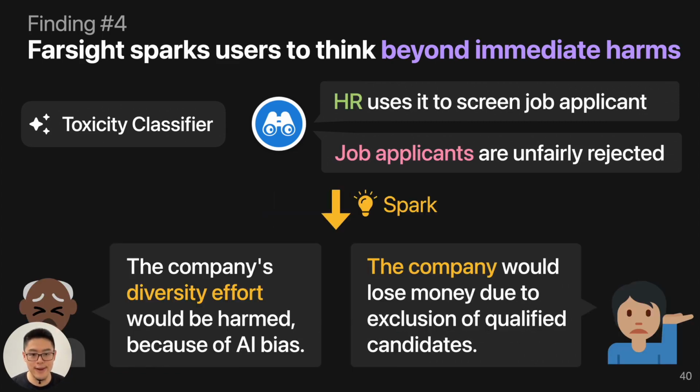Another example is that Farsight suggests maybe HR can use a toxicity classifier to screen job applicants, and job applicants may be unfairly rejected. Seeing that content sparked users to think that maybe diversity efforts may be harmed, maybe the company will lose money due to exclusion of qualified candidates. So people can think more beyond the immediate harm, to the harms caused by other harms.